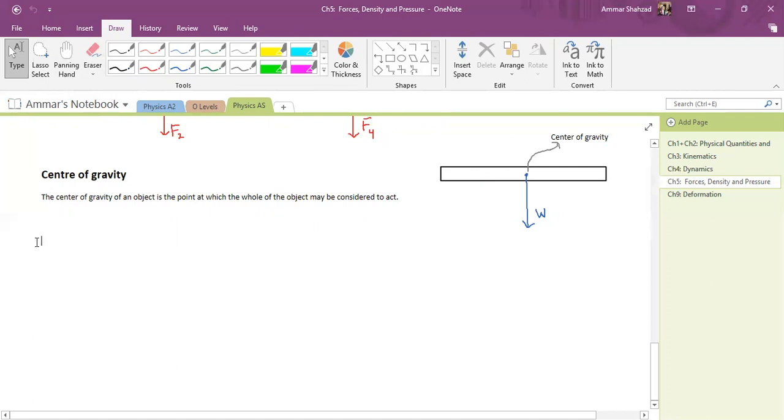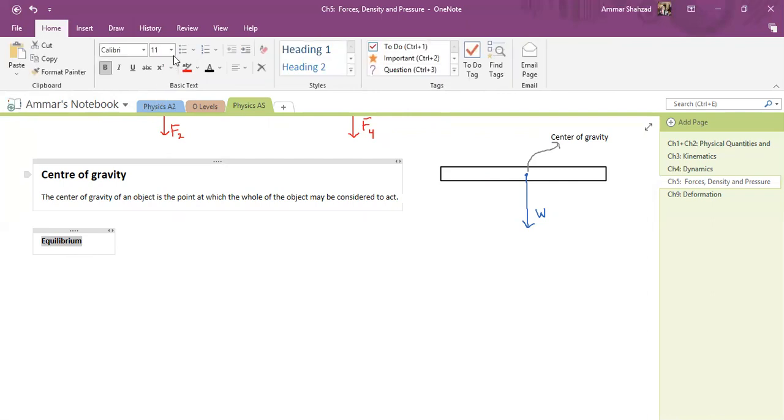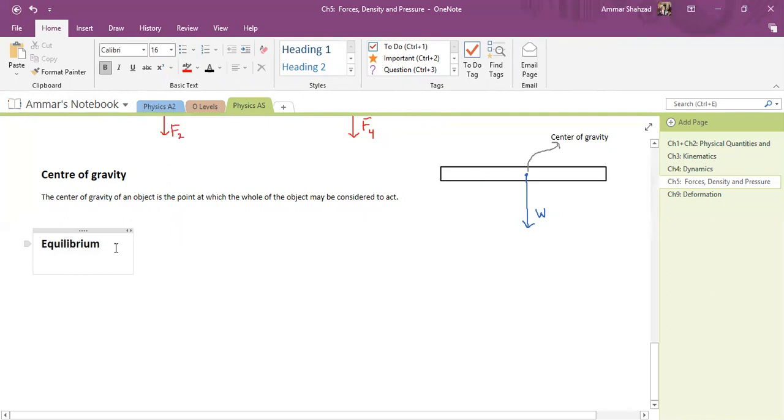Now, if you remember, we did some questions, and when we were going through this concept I just skimmed through it. I didn't go into much detail about equilibrium, the concept of equilibrium. Now we will go into detail. So what is equilibrium?